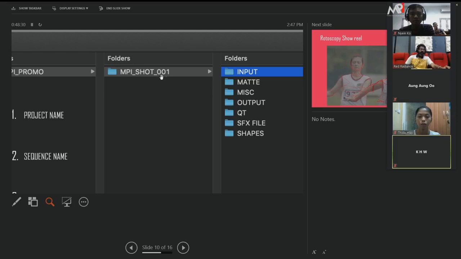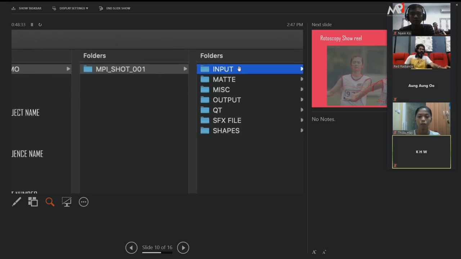So inside the MPA shot number 1, I'm just creating the input. The input is nothing but what we shoot and edit. The final edit, you get the footage or you get the clip. That is your input. And what is mat? The mat is nothing but, from the input you create a roto or you cut some character, and you have to render it in mat. The mat is nothing but alpha. You will get it in a white color. So whatever you create a roto and cut, you have to render out as an alpha. The alpha you have to render in mat.